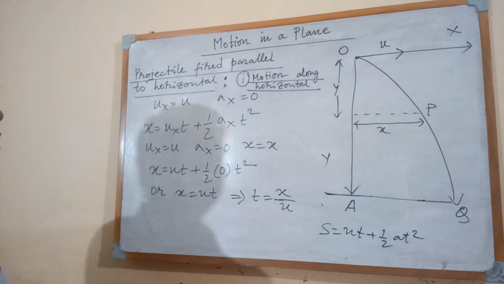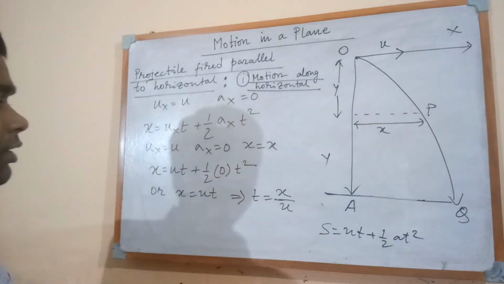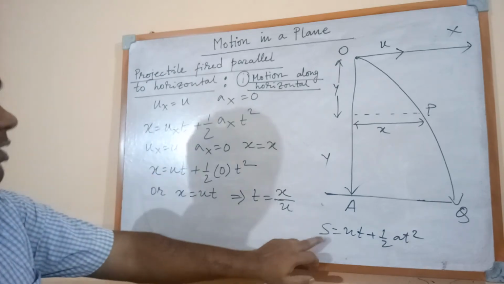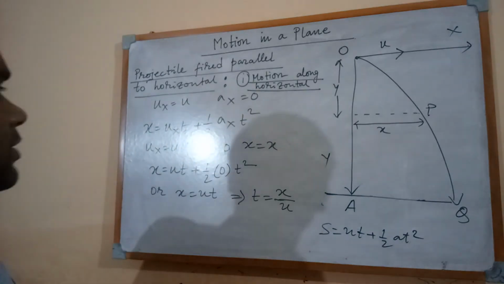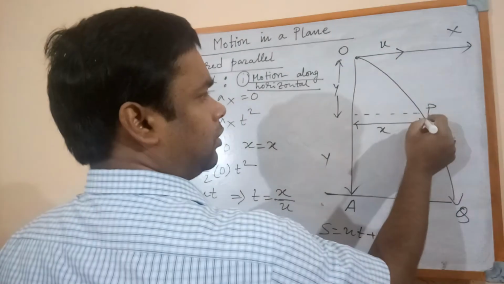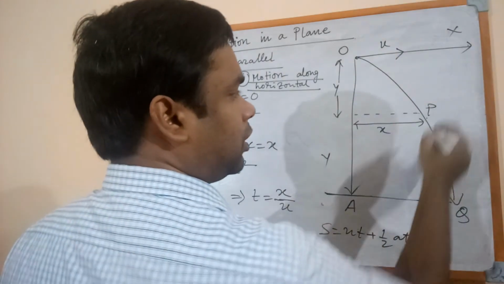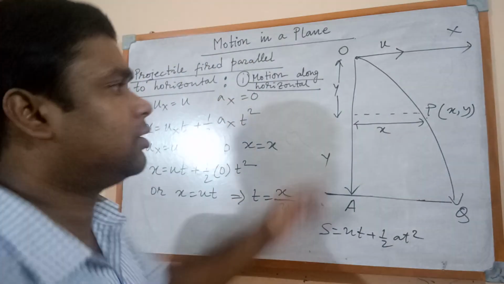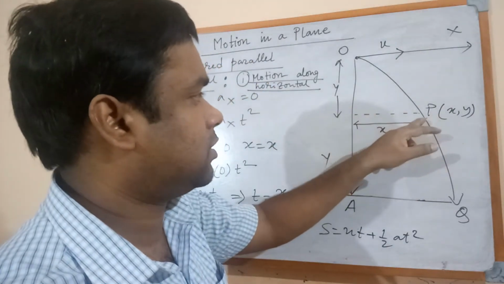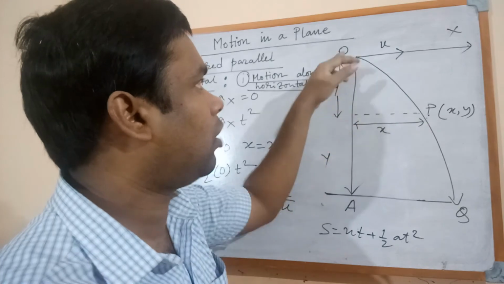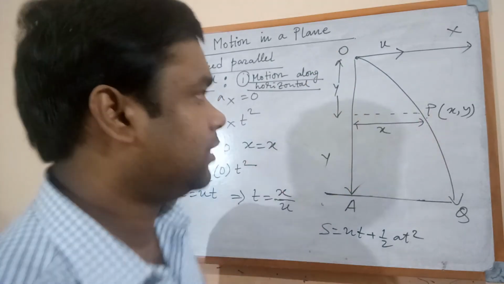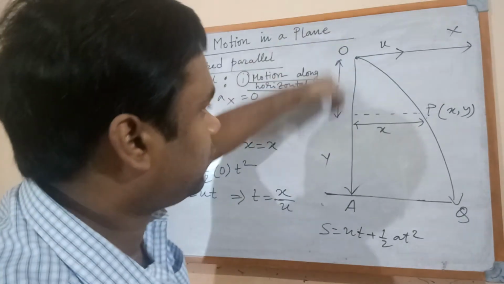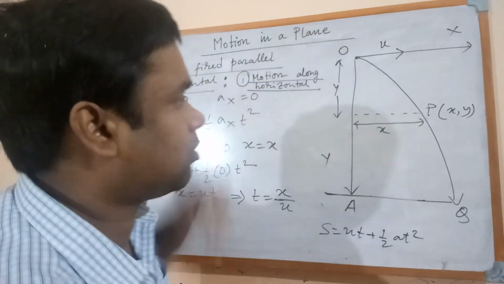Okay, so along the x-axis we can take x instead of s. x is the distance. Say we are taking point P whose coordinate is (x, y). That means the horizontal distance of P with respect to origin O is x, and the distance of P from O along the vertical line, that is along the y-axis, is y.